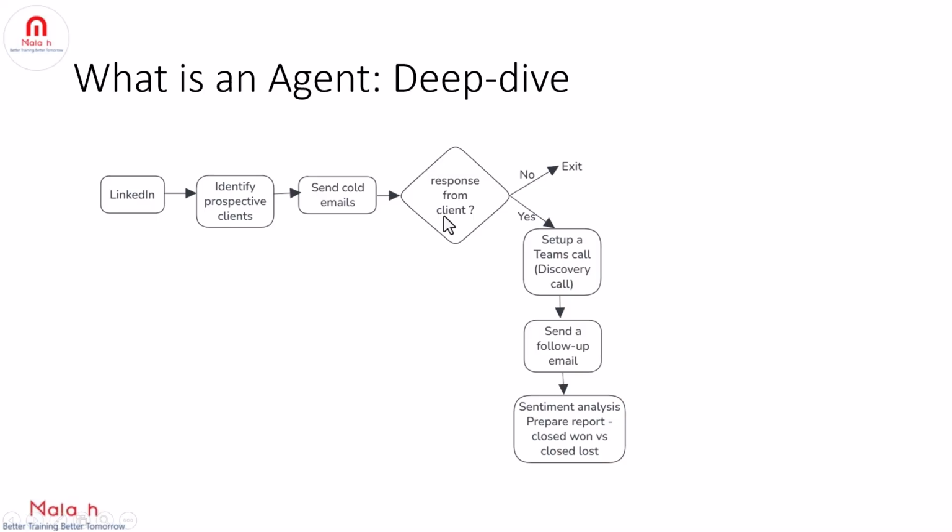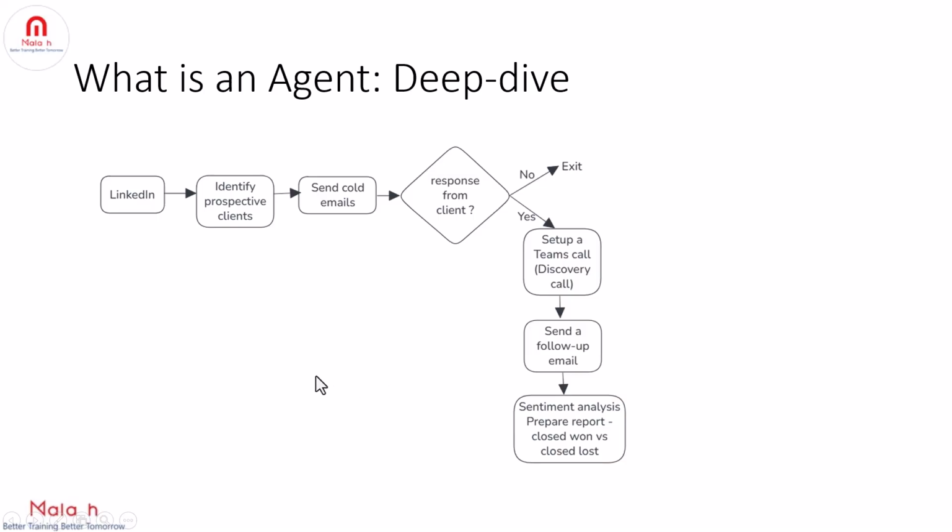And the next step is check the response from the clients. If you do not get any response, then exit from the system. If you get a response from the client, then the next step is you need to set up a meeting with the client and then send another follow-up email. And then prepare a report with the sales won, that is client who replied, or sales lost, that is client who did not reply, right? So you have to do the sentiment analysis, whether you won or you lost. Okay. So assume this is the entire workflow of the sales team.